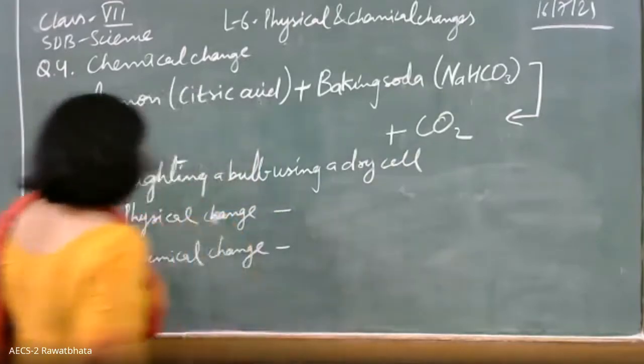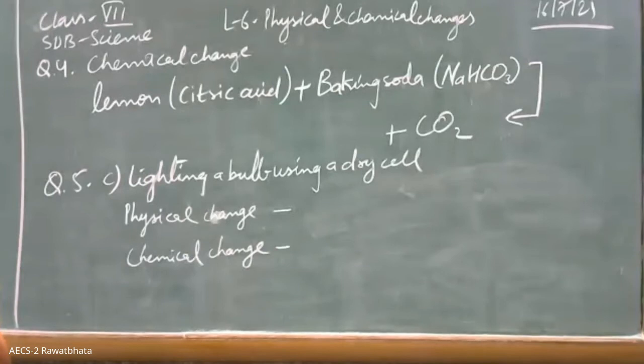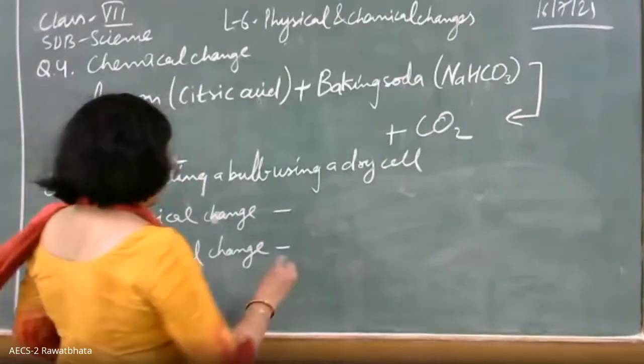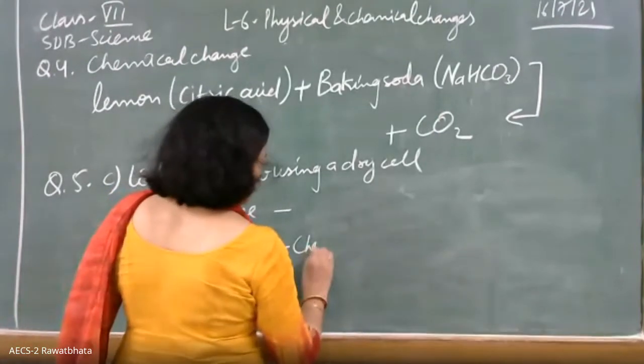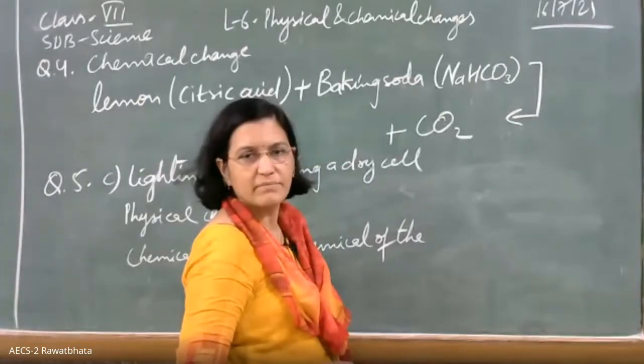Now what is the physical change here? Okay, what is the chemical change here? Ma'am, chemical reaction inside the dry cell produces current and lighting. Chemical change: conversion of chemical energy into electrical energy, and conversion of electrical energy to light energy.